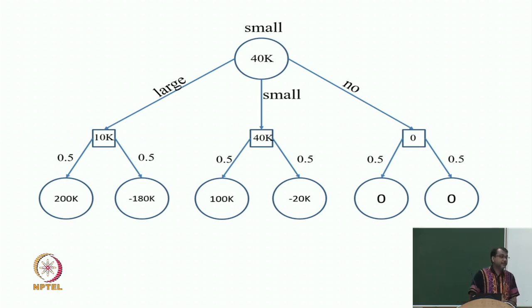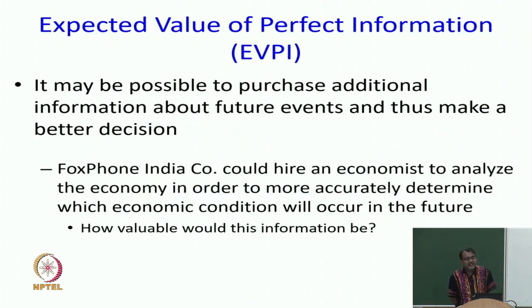Now, this seems obvious to you, but you shall see how this would become more and more interesting as problems become harder and harder. So, now I am going to leave you with a question today which I will answer in the next class. Let us suppose that somebody comes to Foxphone company, let us say this is an economist who does market surveys, and this economist says that I will analyze the economy for you.